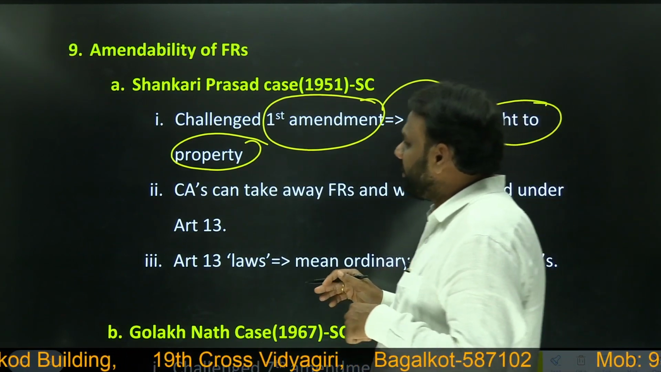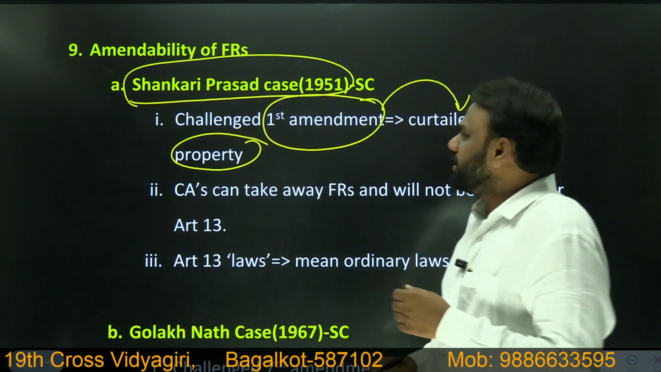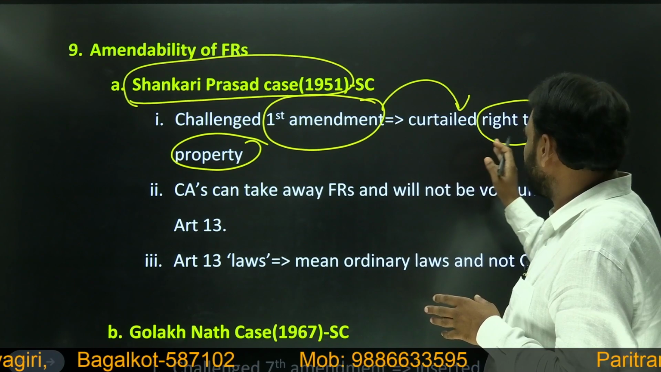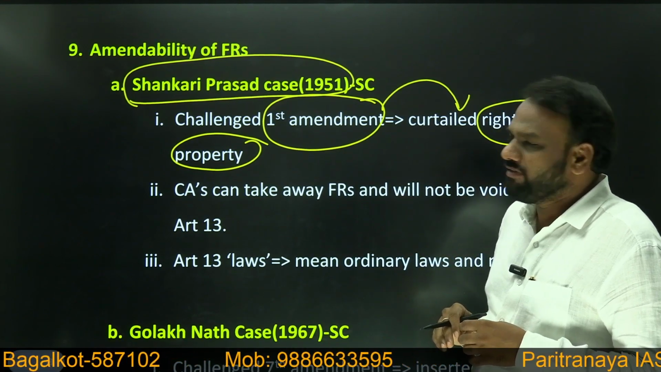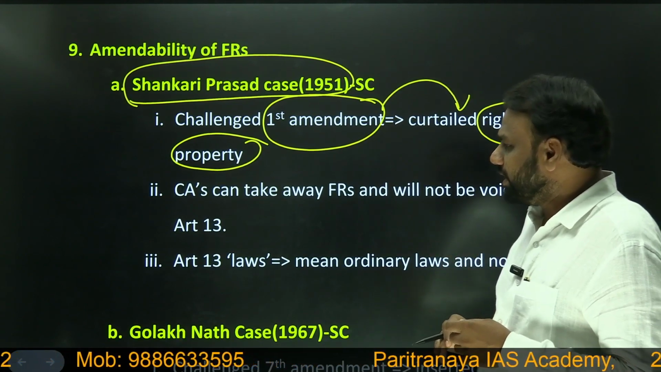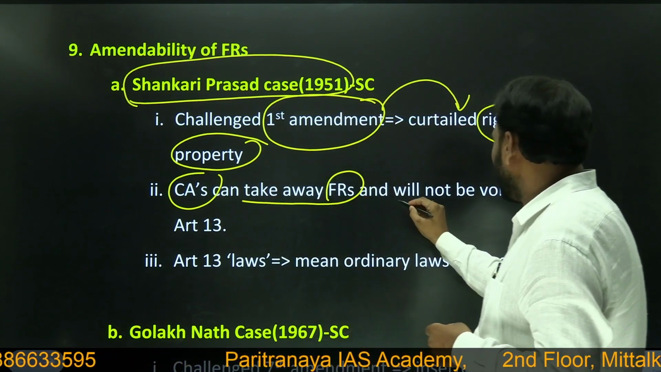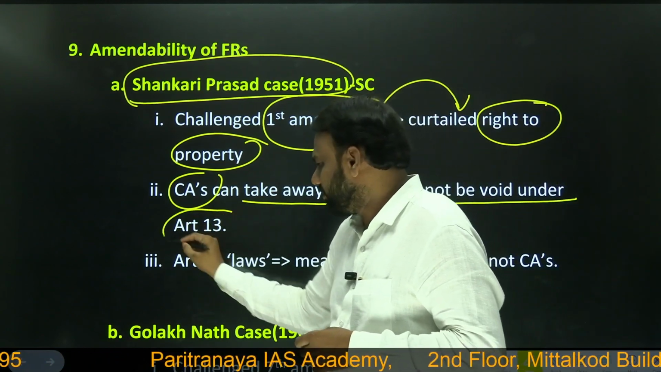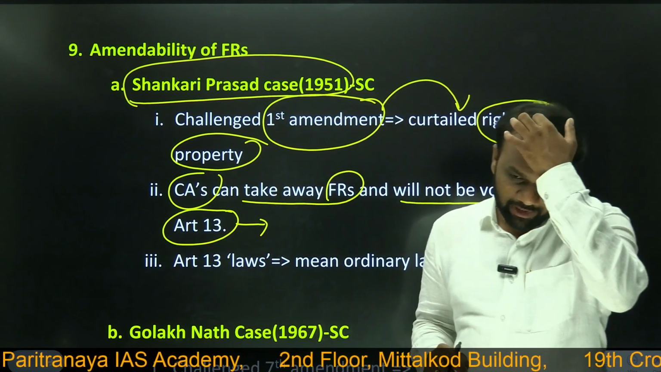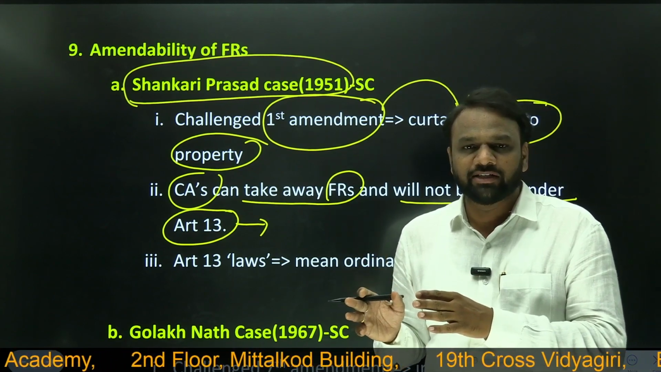In the Supreme Court, it became a case called the Shankari Prasad case, in 1951. A case was filed that the First Amendment, with the help of which they changed the right to property, is invalid. So the Supreme Court gave a judgment. It said that constitutional amendments can take away fundamental rights and will not be void under article number 13. What does article number 13 say? Article number 13 says that any law which violates fundamental rights should be invalid.